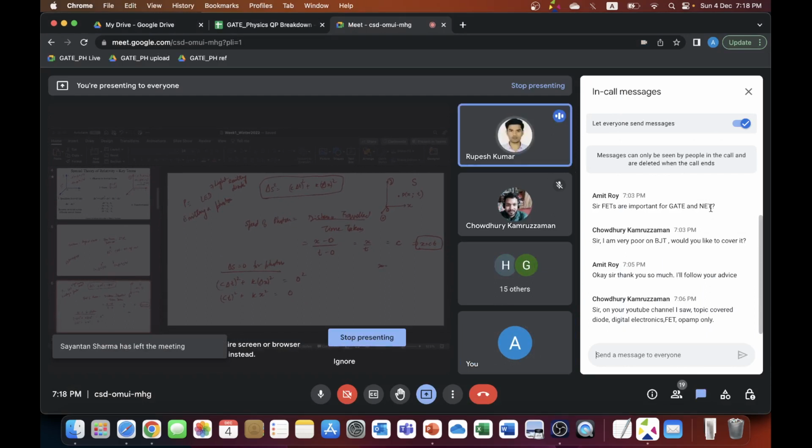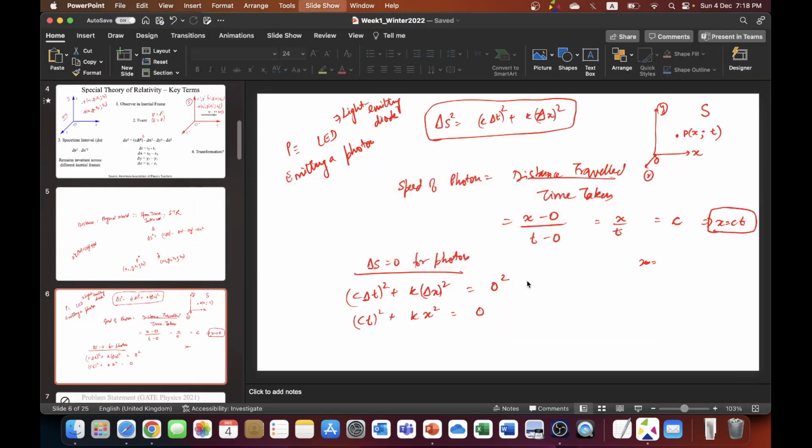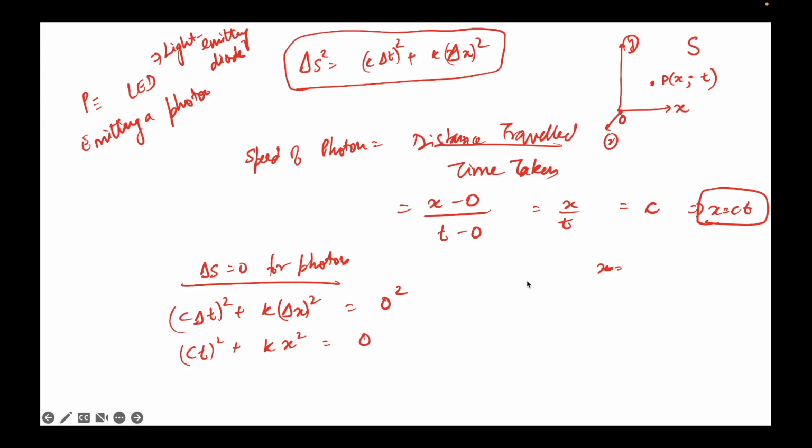He is asking, sir, when you are writing del s square is equal to c del t square plus k times delta x square. Yes, yes. He is asking why you use k. Later you will find out whether k is positive or negative, and also the value, whether it's 2, 3, 5, 10,000, what is it? Yeah, because in the last class this was asked that why did I put a negative sign here? How did I come to know this negative sign? So I'm establishing that right now.